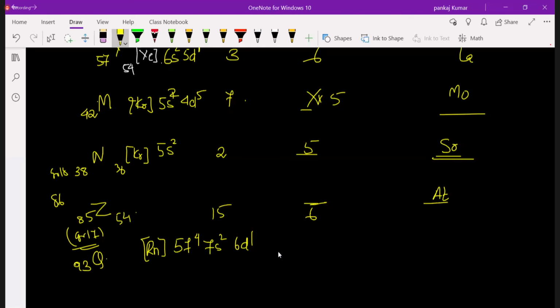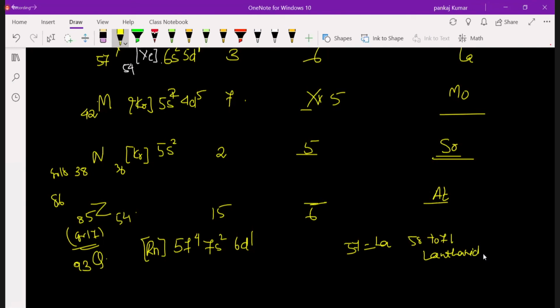This belongs to F block element. All F block elements belong to group 3 only, right? I gave you now, there are 2 series there. One is 57, which is called lanthanum. After 57, 58 to 71. That is called lanthanide series.